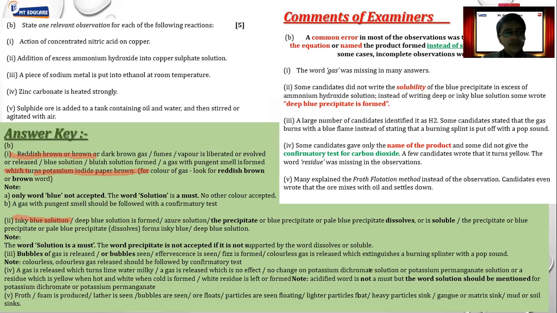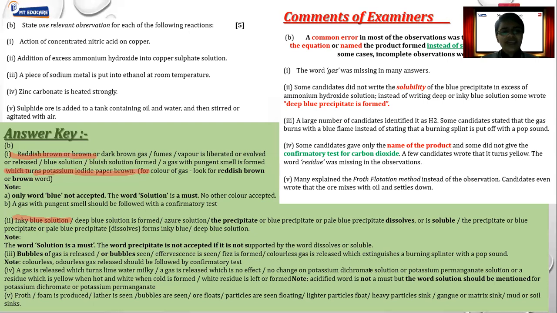Okay, let's take another example. The piece of sodium metal is put in ethanol at room temperature. Well, we'll not discuss this question in much detail, but again, it is observation. So what exactly are we supposed to write here? Hydrogen gas will be formed. So we have to write the observation for hydrogen gas. You cannot just write the gas is bubbled or gas effervescence is formed. We have to mention the correct terminology over here, that a colorless, odorless gas is formed which burns, which extinguishes the burning wooden splinter with a pop sound. Okay. Well, we did not discuss this question in detail, because as per the reduction, this question is omitted.